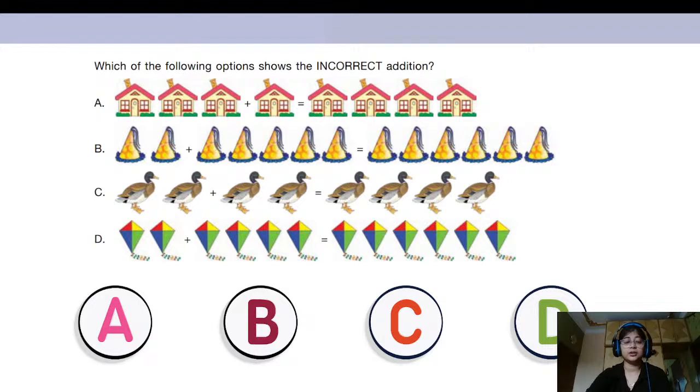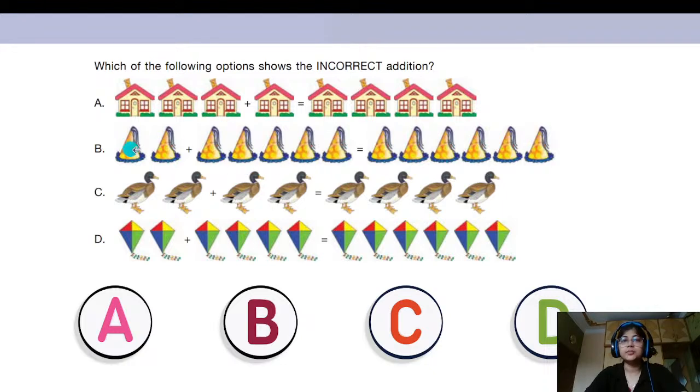Okay. So, yes, Arya has also said that it is option B. So, let us check option B now. Option B is showing some birthday caps. Okay. So, let us count. So, we have here two birthday caps. One, two. And with this, we are adding one, two, three, four, and five caps.